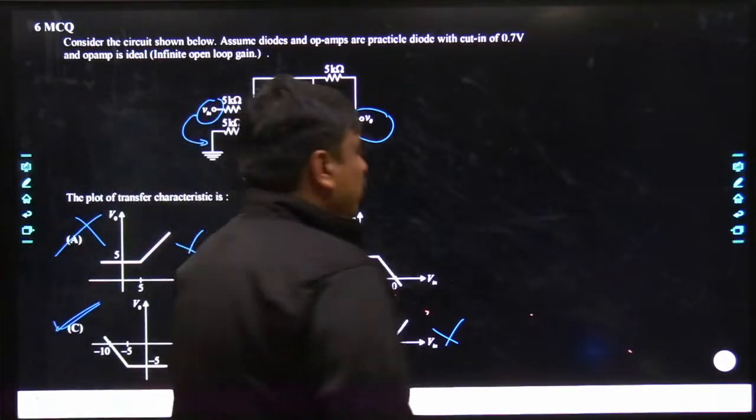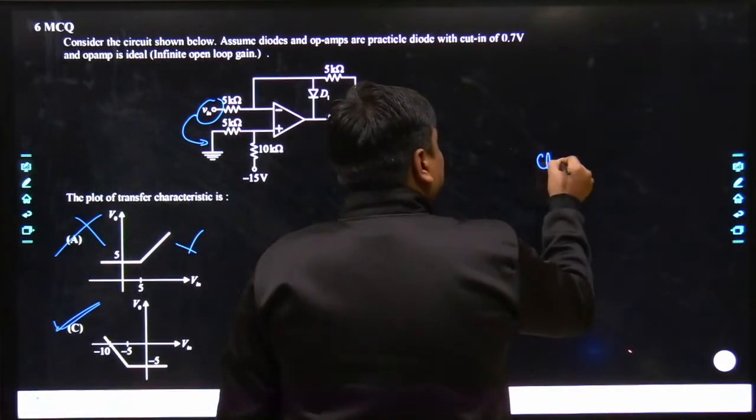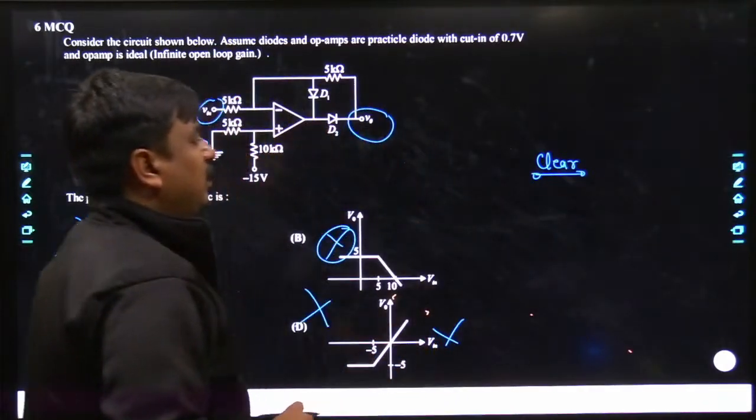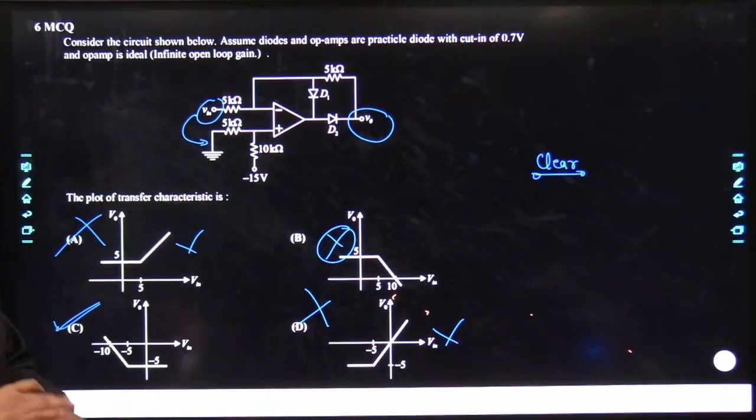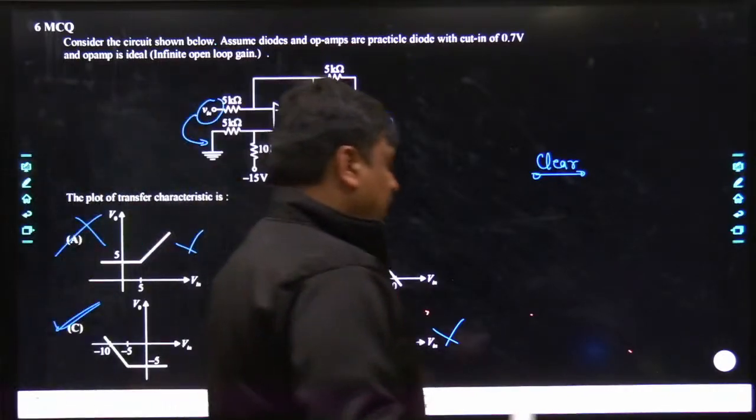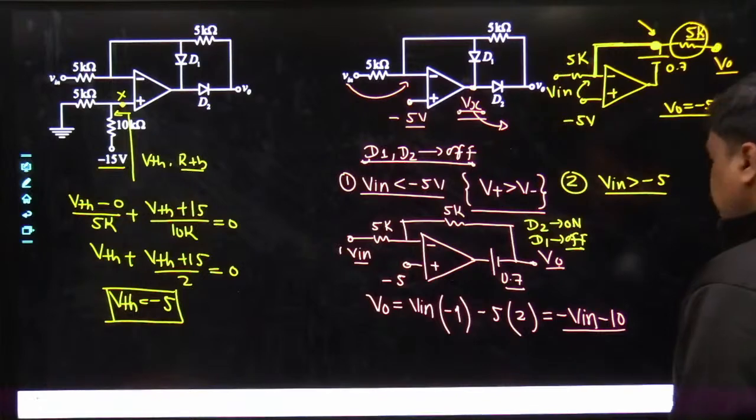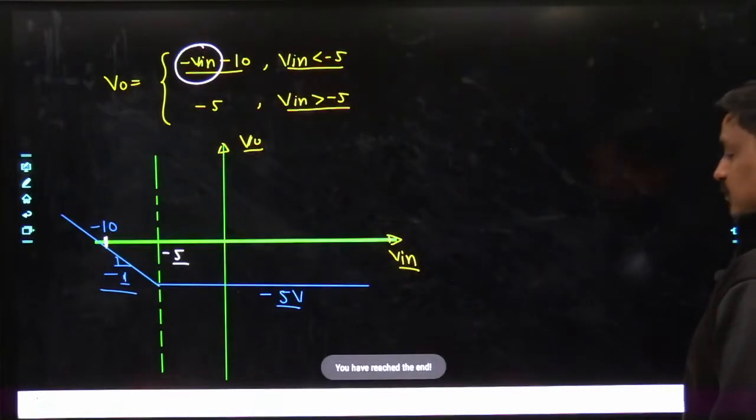So I just wanted to know from each one of you, is this part clear to all of us? If it is clear, just write clear. So at least I'll have a fair idea that yes, you could have understood the basic concept. Yes, let me go forward.